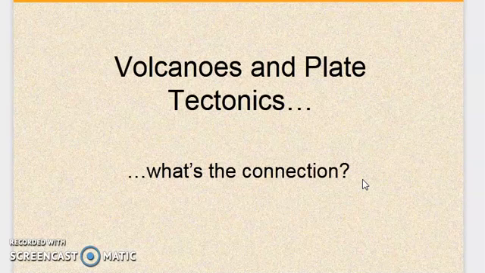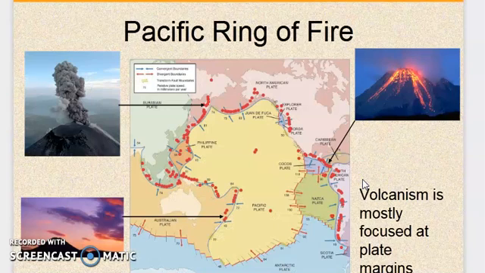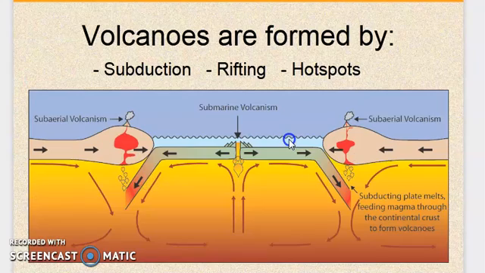Now in plate tectonics, there is always a connection between volcanoes and plate tectonics. Maybe you all have heard about the Pacific Ring of Fire. In the Pacific Ocean, this area is the fault line, and along this fault line you can see a huge amount of volcanic eruption, shown by these dotted red lines. This is an area where a high amount of volcanism occurred. So volcanism is mainly active at the plate margins only, and this particular area of the world is called the Pacific Ring of Fire.